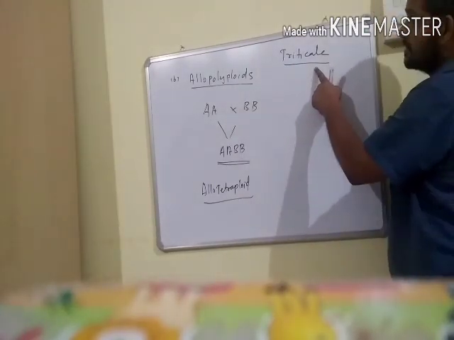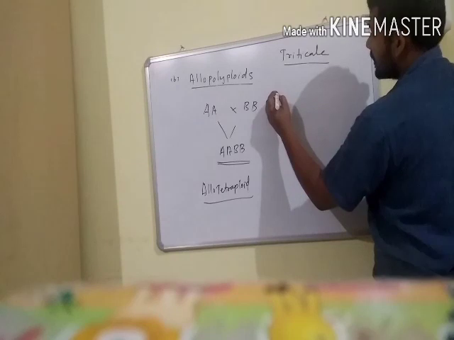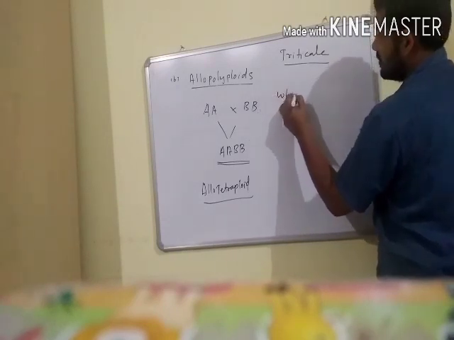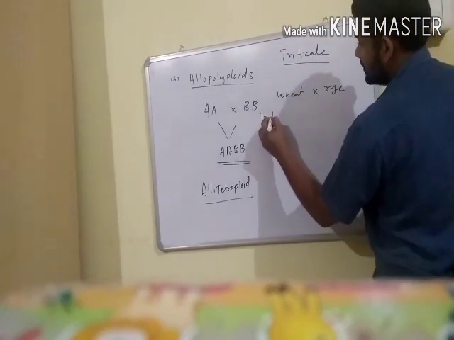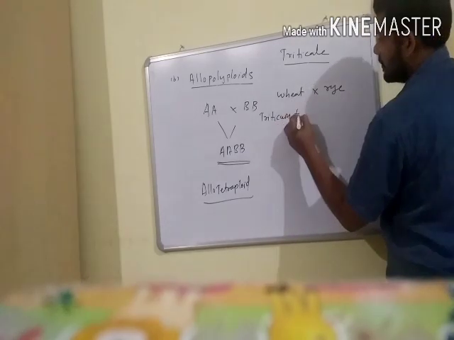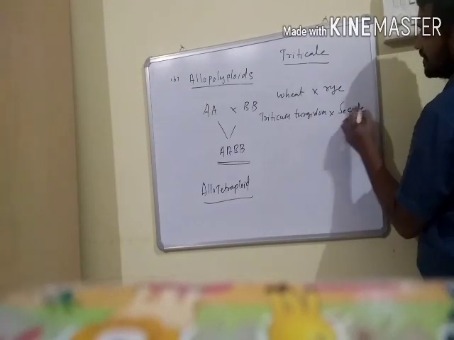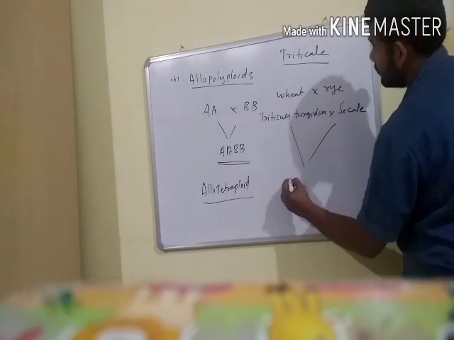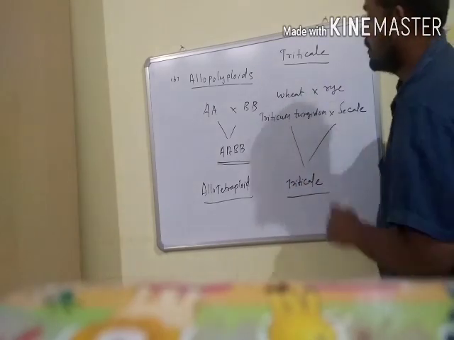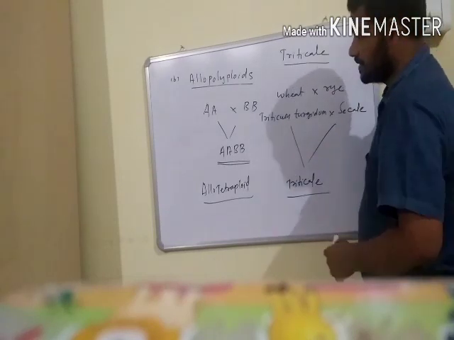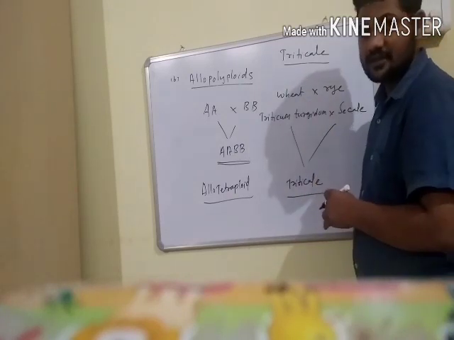Triticale is the first man-made hybrid, developed by cross hybridization between wheat, Triticum turgidum, and rye, Secale cereale. Triticale also contains disease resistance against various diseases. So this is plant breeding for disease resistance.